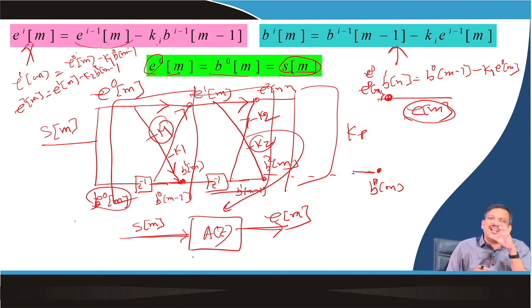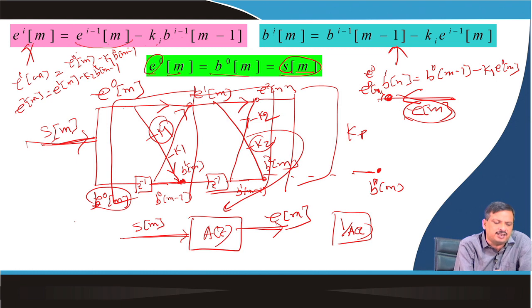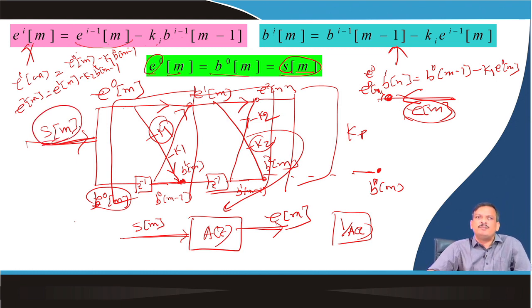So, when I say synthesis, let us say I want to implement a synthesizer, which is nothing but 1 by A(z). So, here I apply Sm, I get Em. Now, if I see the signal flow is reverse, so I apply Em, I should get back my Sm. But the signal flow will be in the reverse direction. So, how do I do that? How do I do the reverse direction signal flow?